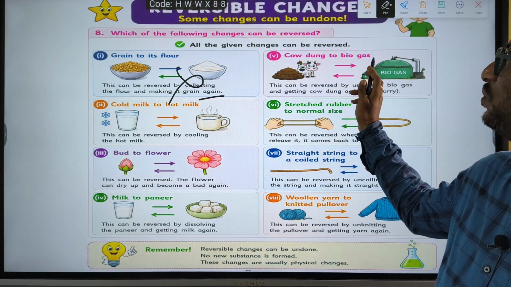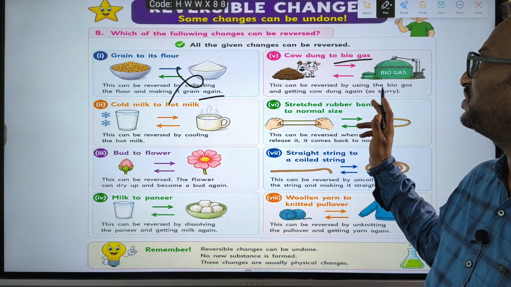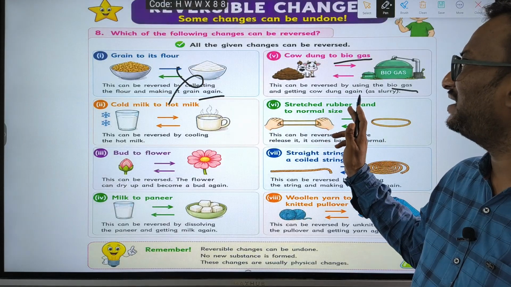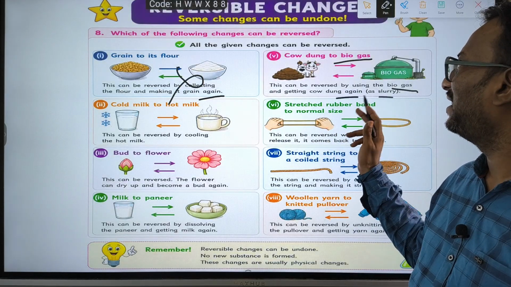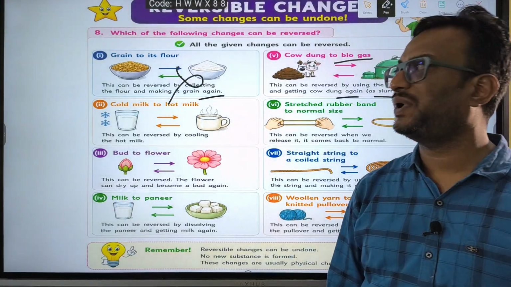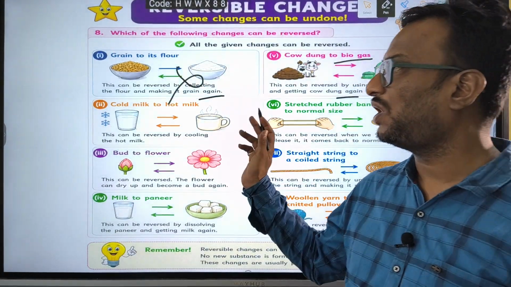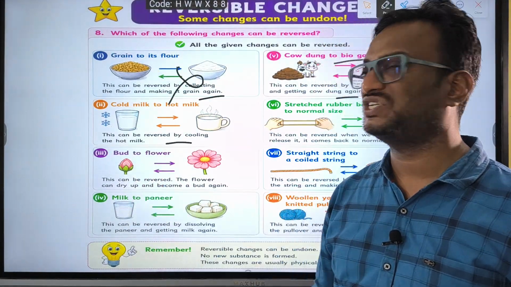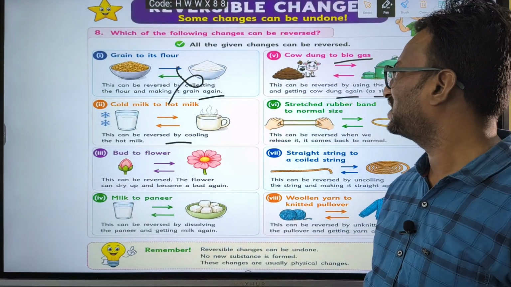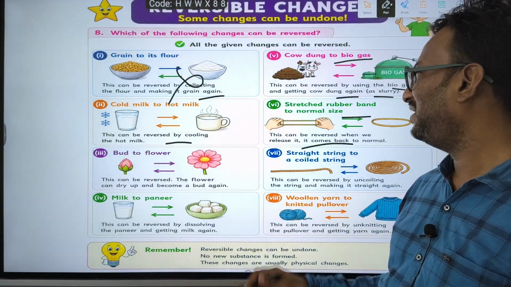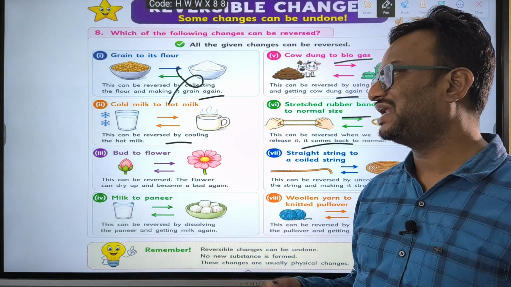Next, cow dung to biogas. This can be reversed by using the biogas and getting cow dung again as a slurry. Okay, from biogas we can get it back. Cold milk to hot milk. This can be reversed on cooling the hot milk. Stretching of a rubber band. This can be reversed after releasing, we can get it back.